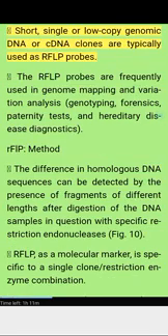Short, single or low copy genomic DNA or cDNA clones are typically used as RFLP probes. The RFLP probes are frequently used in genome mapping and variation analysis, genotyping, forensics, paternity tests, and hereditary disease diagnostics. RFLP method. The difference in homologous DNA sequences can be detected by the presence of fragments of different lengths after digestion of the DNA samples in question with specific restriction endonucleases.